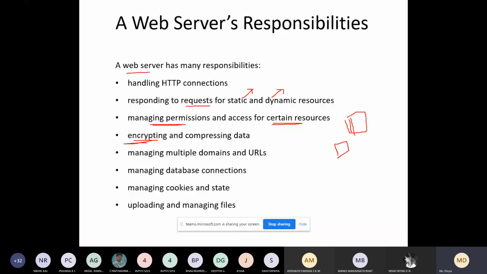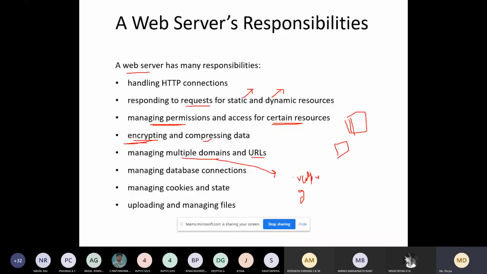Managing multiple domains and URLs. So in web servers, you have so many URLs, okay, about us page, home page, so many pages. All those things should be taken care of. And you'll have multiple domains. Domains are nothing but, for example, vcet puttur. Okay, so that is one domain. Similarly, you have Gmail. Okay, so Gmail is a domain.